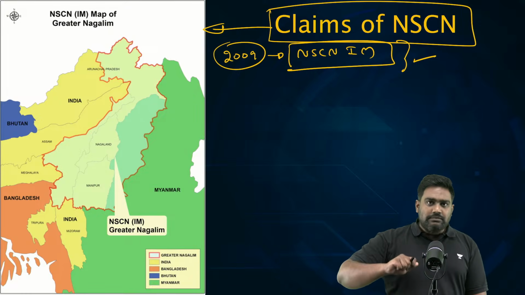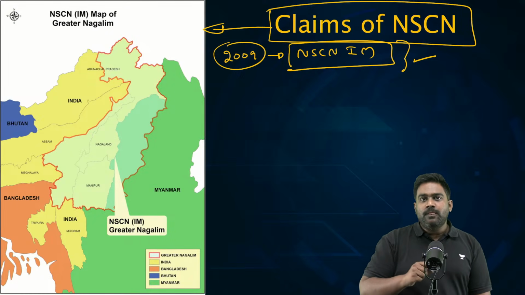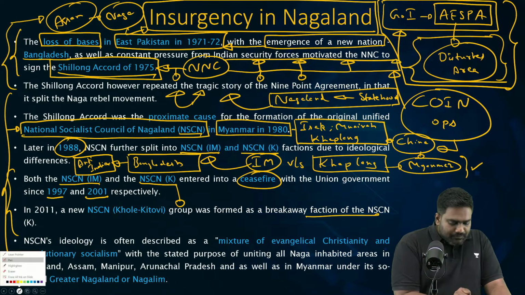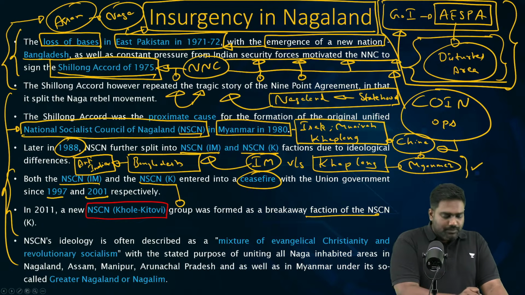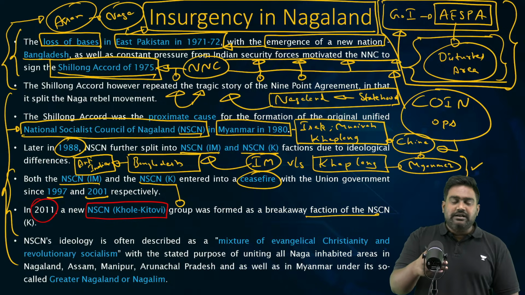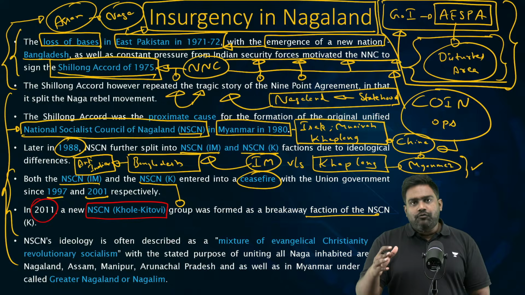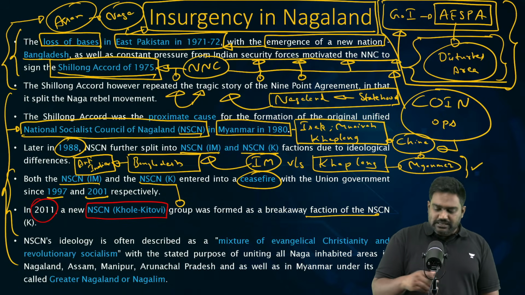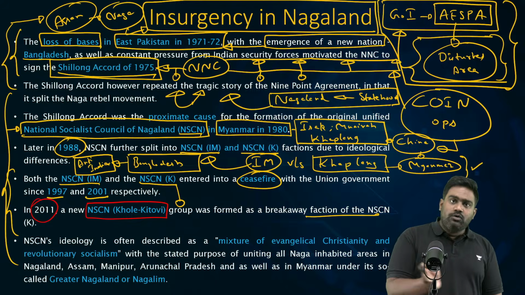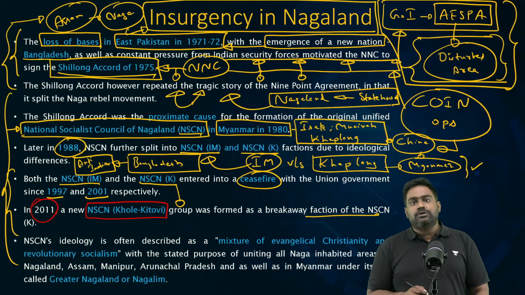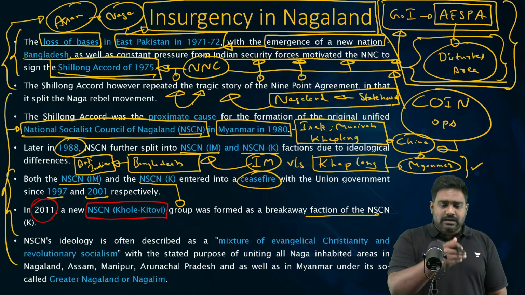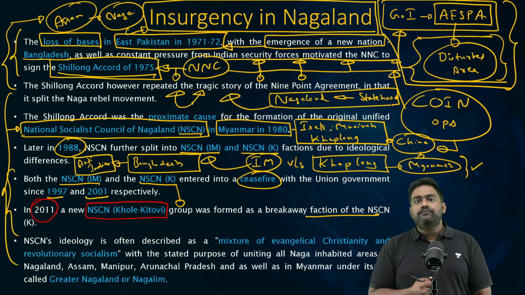For example, in Myanmar, apart from the Kaplang faction, we also have the Kole Kitovi faction, which is operating under a new young leadership, formed in 2011. The new younger generation of leaders have had a falling out with the old generation of leaders like Kaplang and the Isaac Muiwa faction. They have formed their own splinter groups like the Kole Kitovi faction. So today there are multiple factions of NSCN operating in India, in Bangladesh, and in Myanmar.